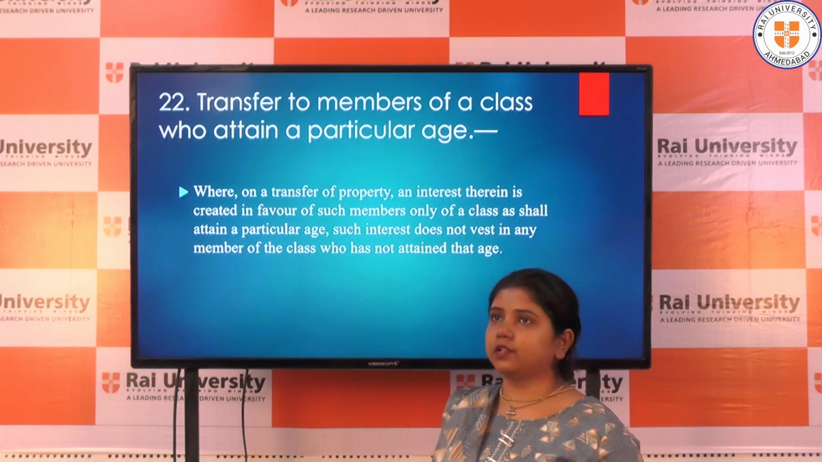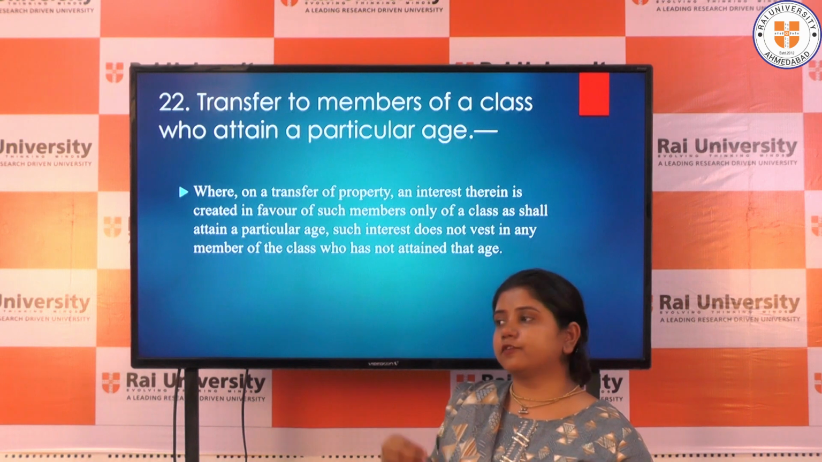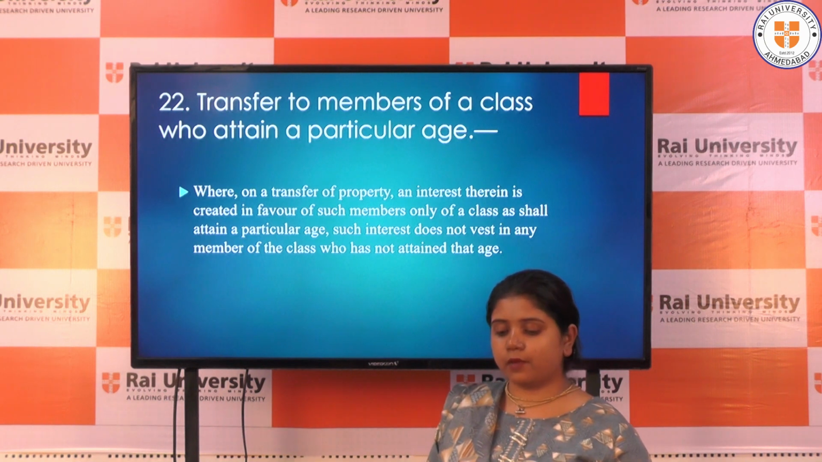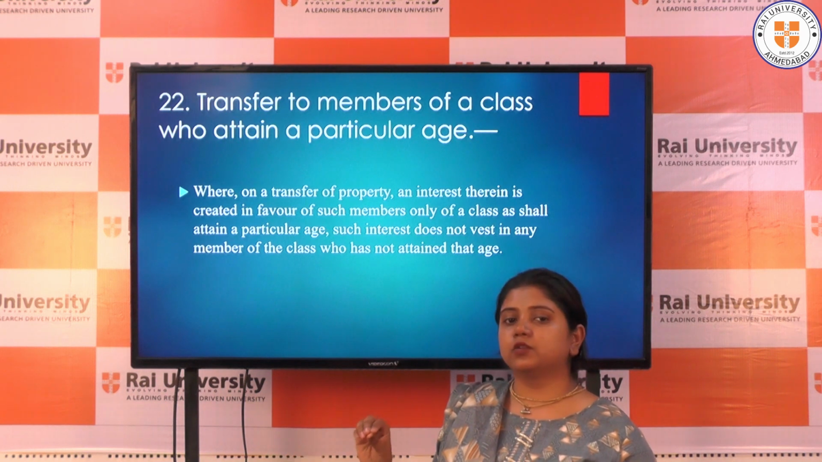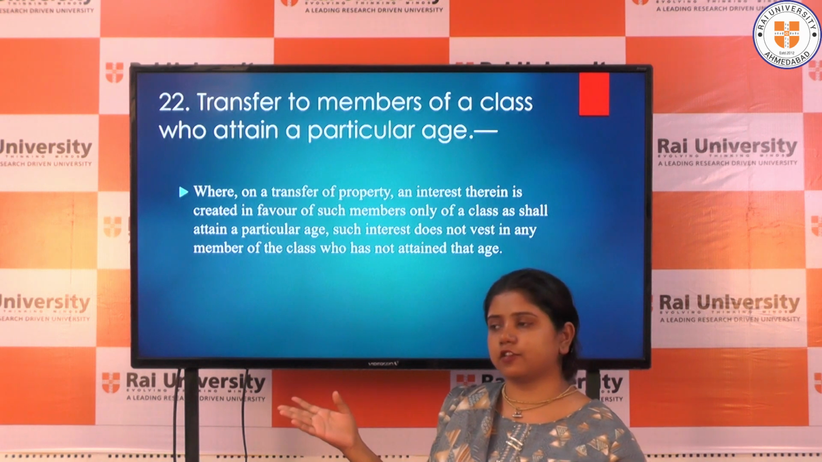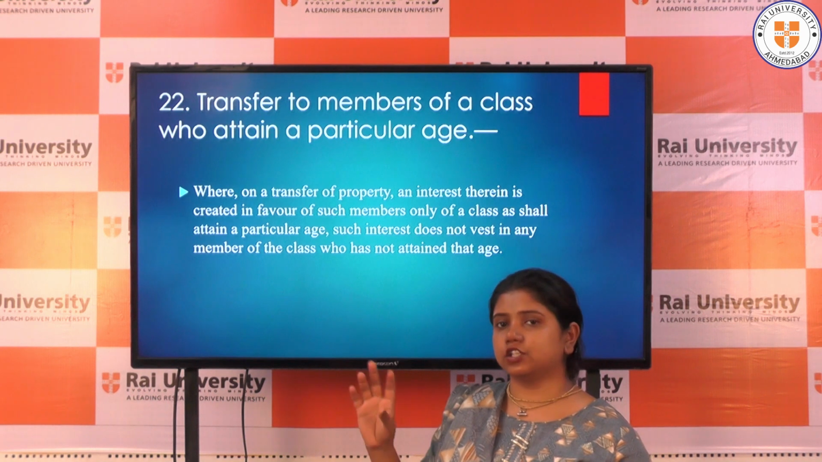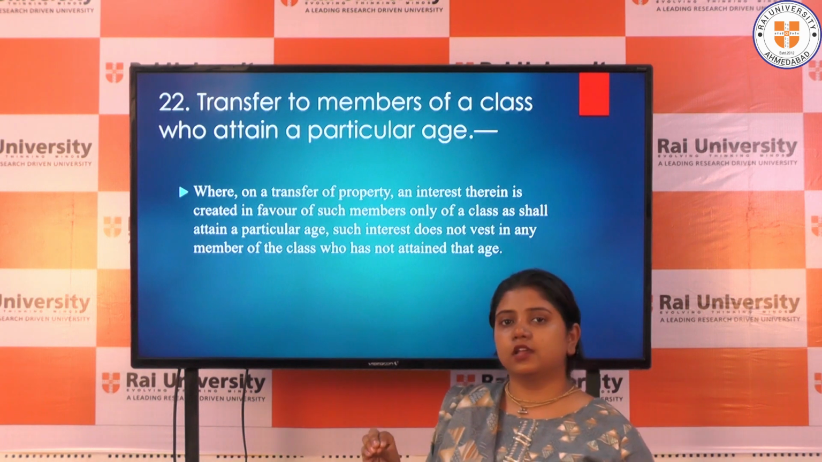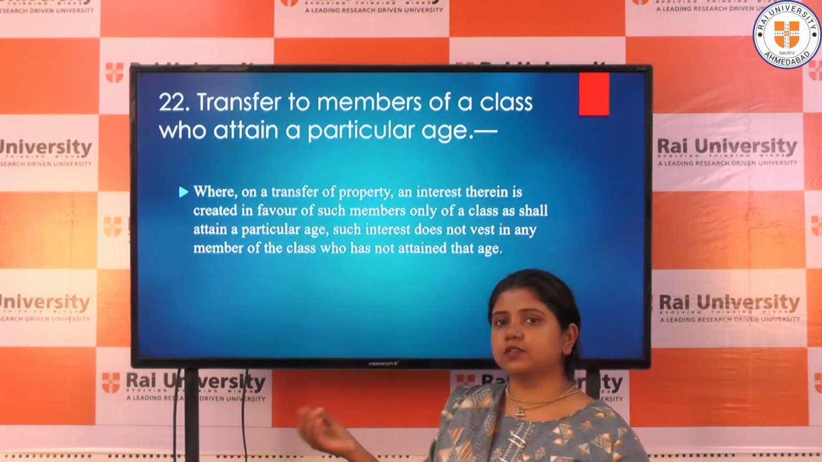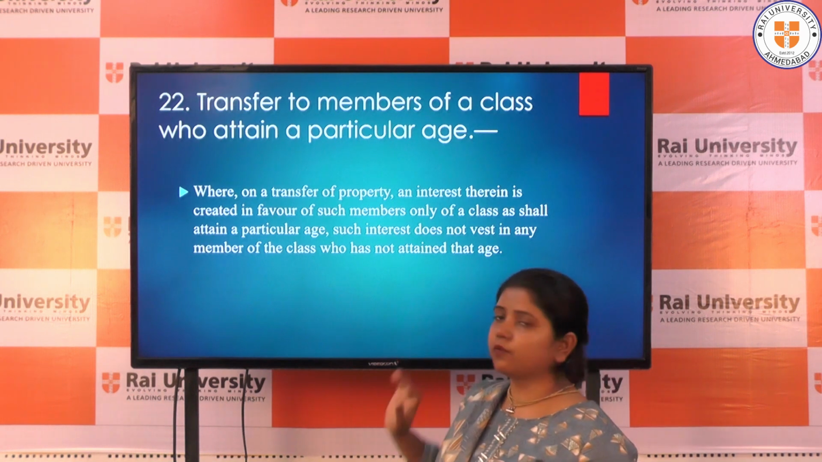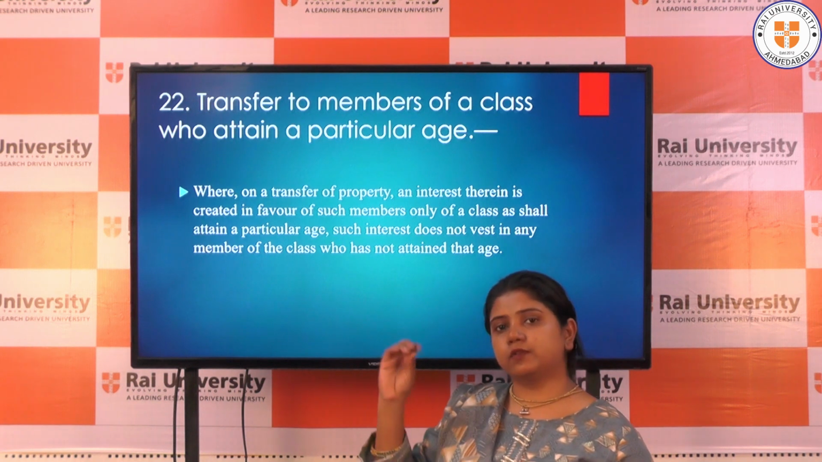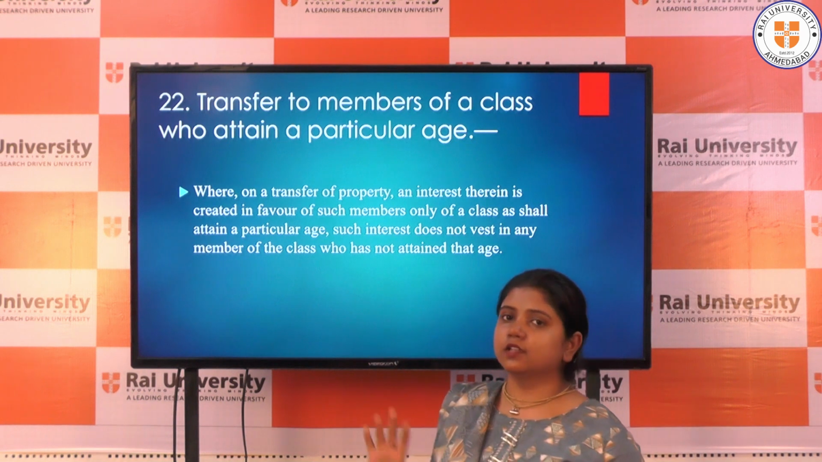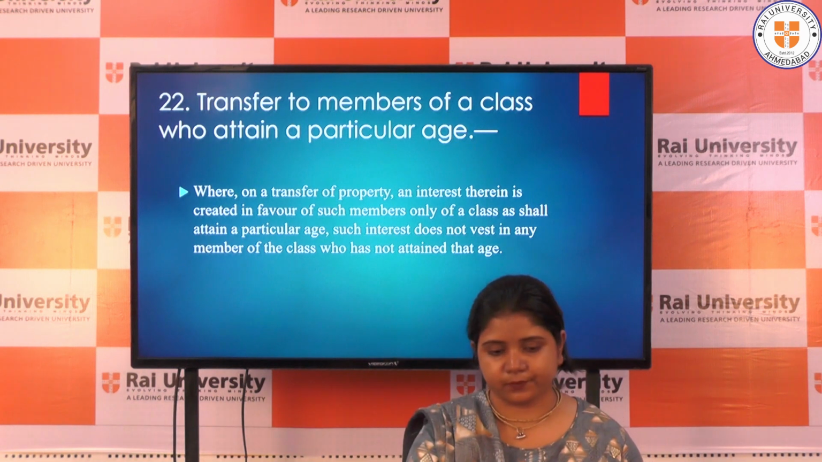Here we take some example that a particular person wants to transfer his property to two or three persons. For example, there is a person named X. He wanted to transfer his property to two sons, maybe S1 and S2. So when S1 reached the particular age, which was set at 21, S1 reached the age of 21, but S2 is still 17 years. So S1 will acquire the property as soon as he reaches 21, and S2 will not acquire it. When S2 reaches 21, he will acquire that property. This is simply what Section 22 talks about.